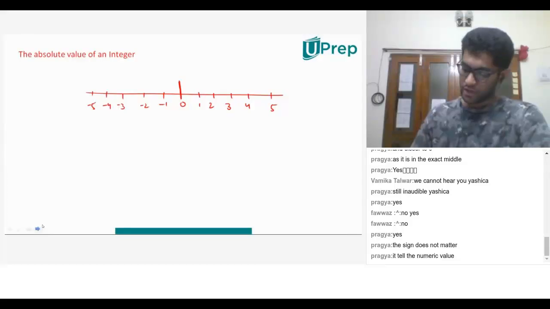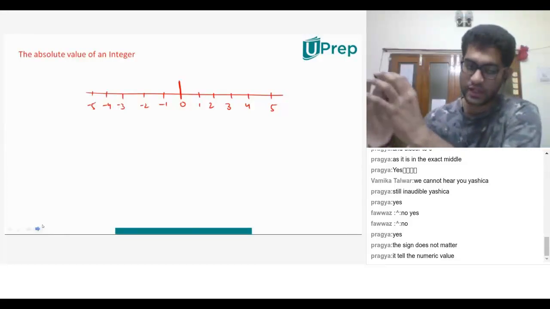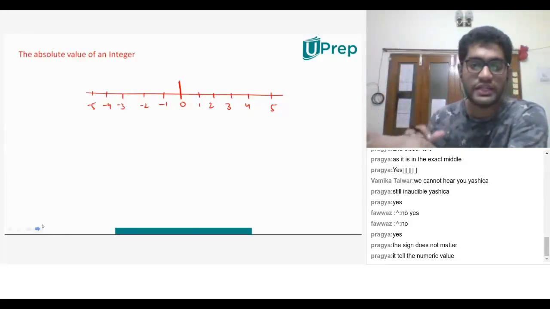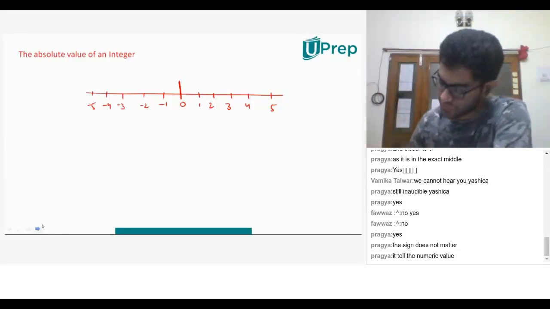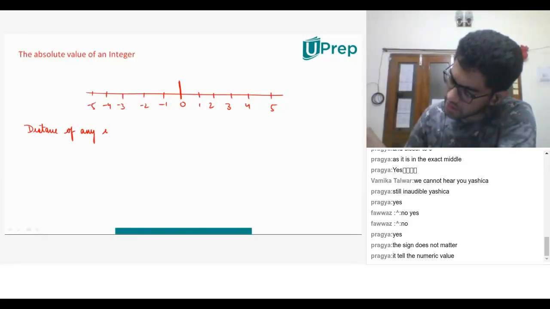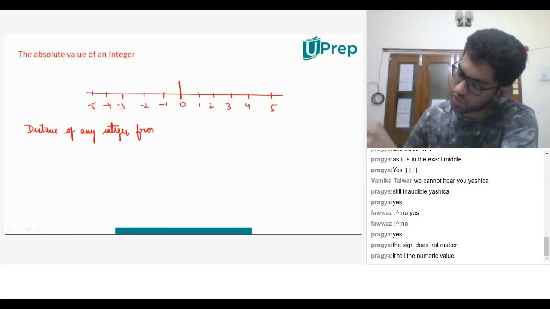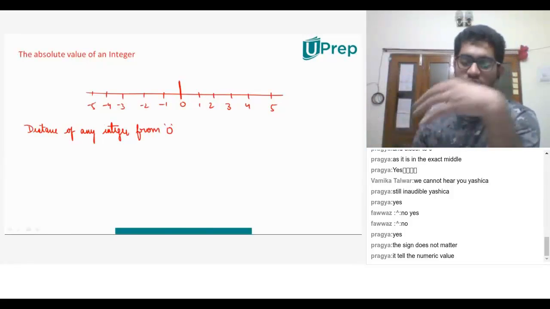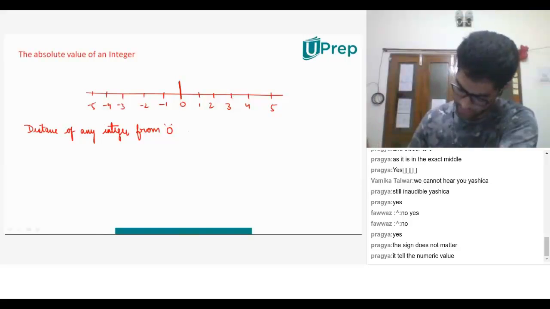Oh, okay. So what is the absolute value? If I take the distance of any integer on the number line from 0, 0 is our point of reference. It can be to the right or to the left.